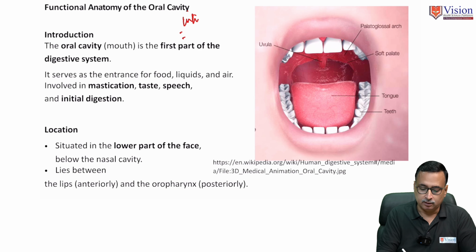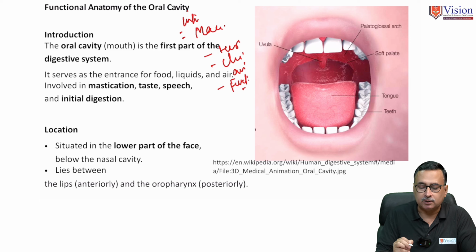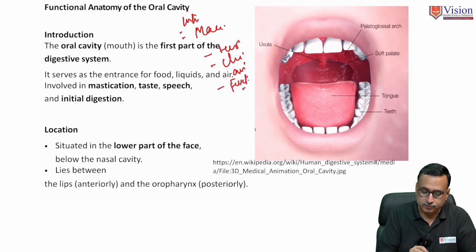The second part would be the macroscopic anatomy, then histology, then clinical anatomy, and the last would describe the functions. In this sequence I will describe functional anatomy. First of all, the functional anatomy of the oral cavity.